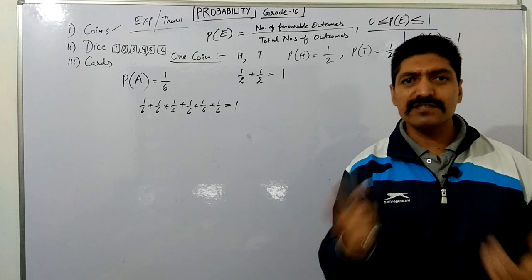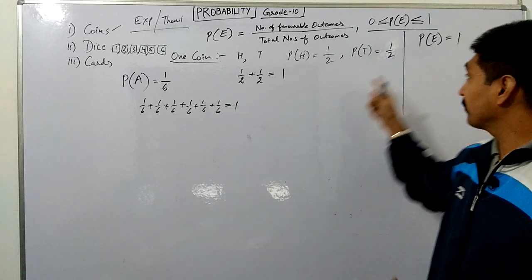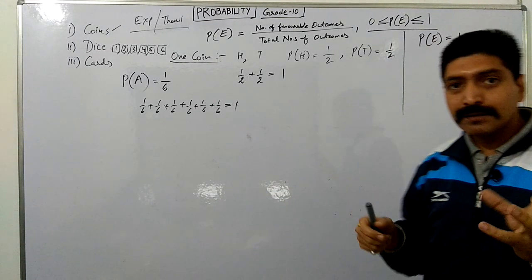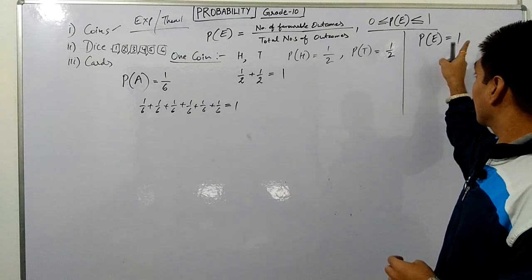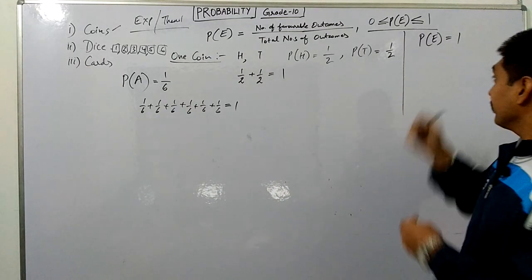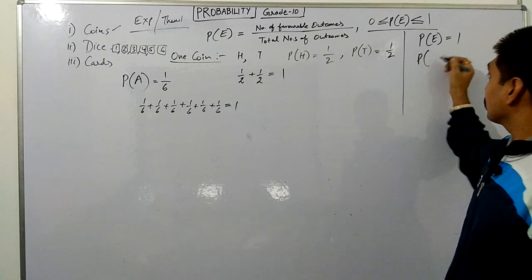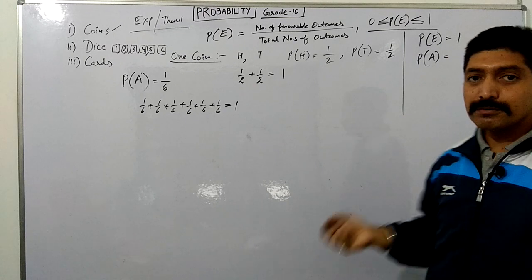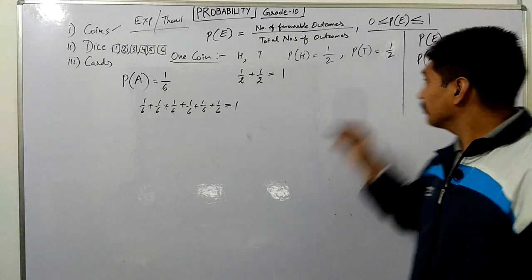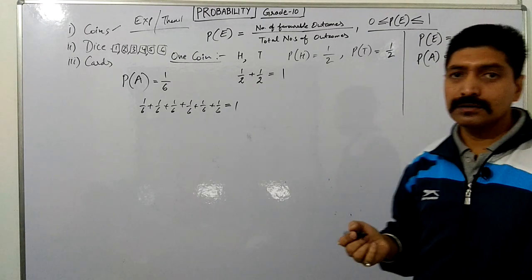The probability is always 1, because all the balls in that bag are of the same color. On the other hand, if I say the ball is of green color, then the probability is 0, because there is no such ball.